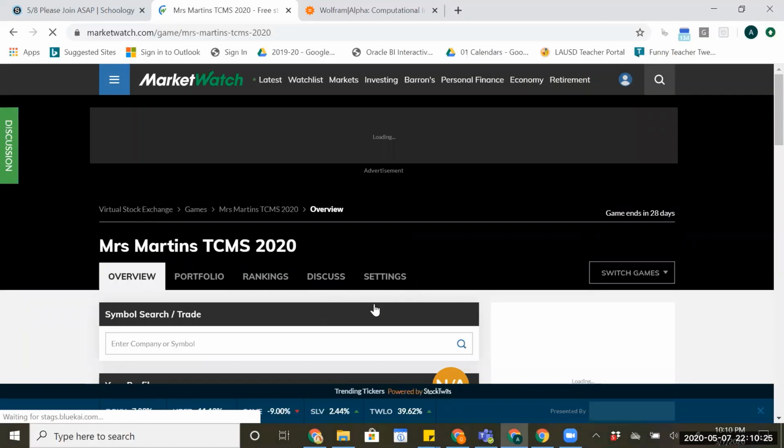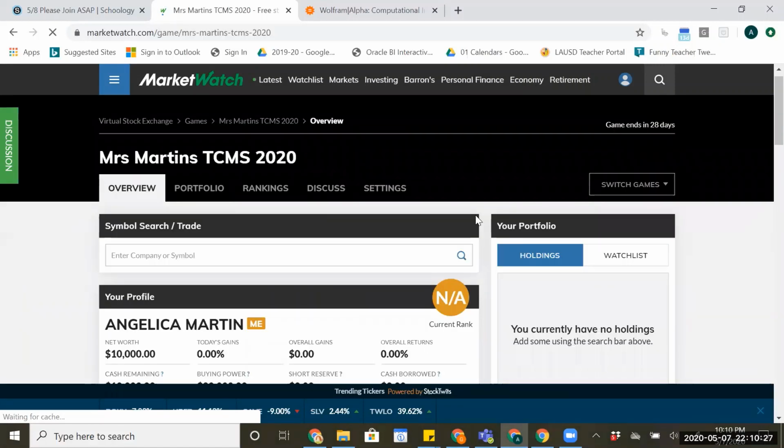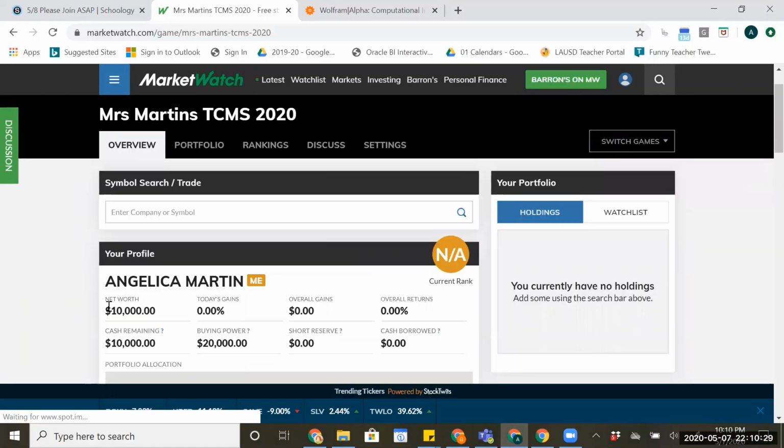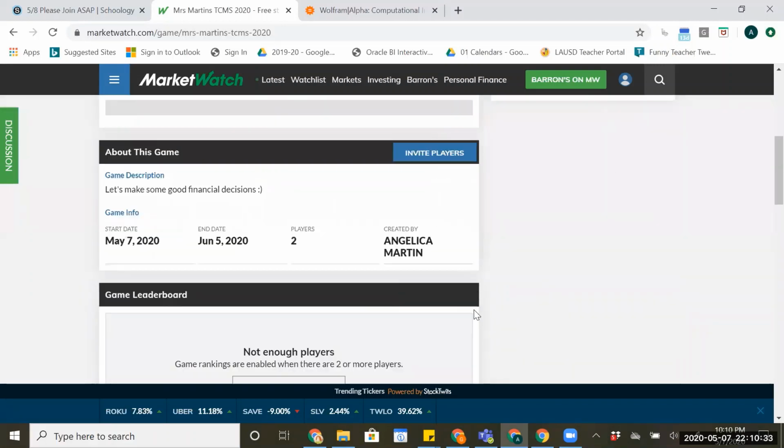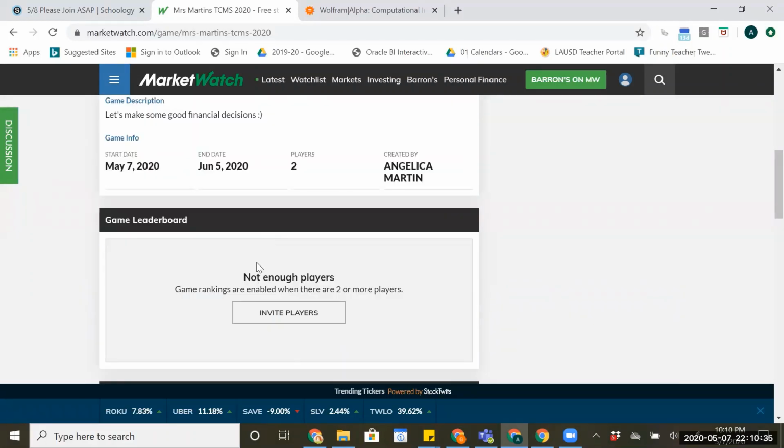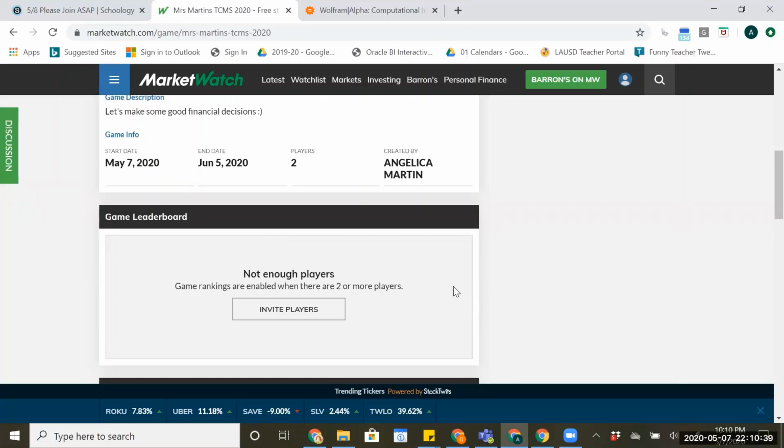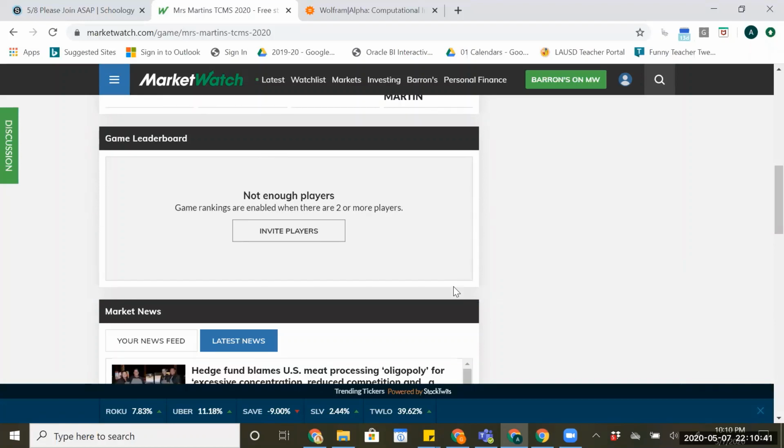Okay, here's my landing page. This is where it's got my name. It tells me how much money I've got. Right now we don't have a leaderboard because we don't have enough players playing. So once we get more players in here, we'll start to see some rankings happening.